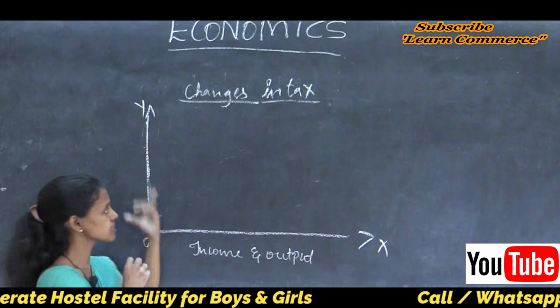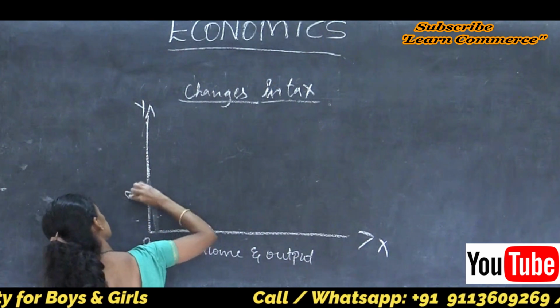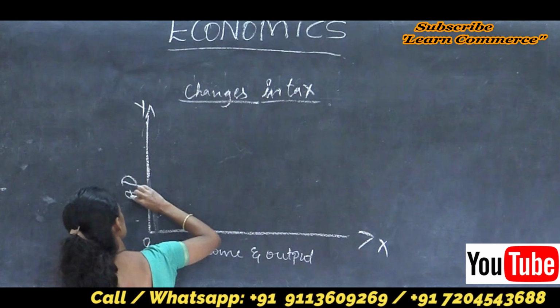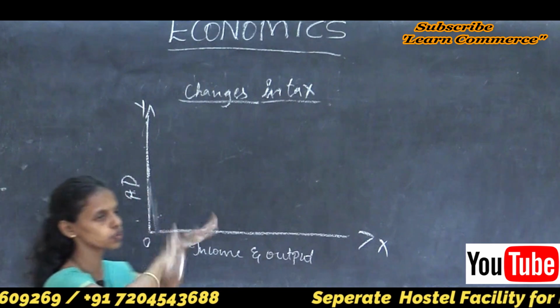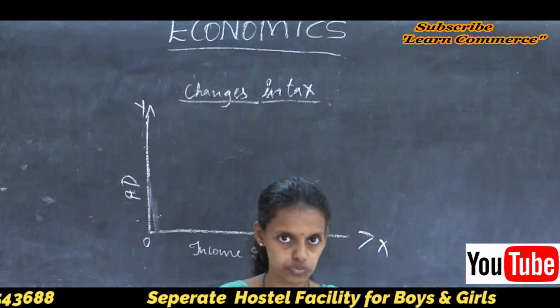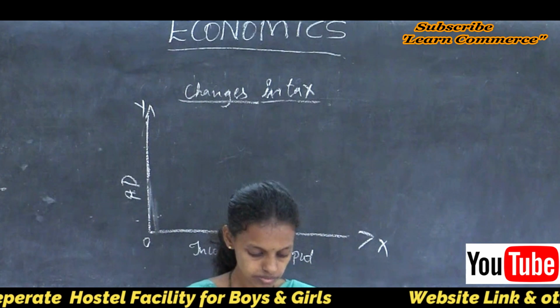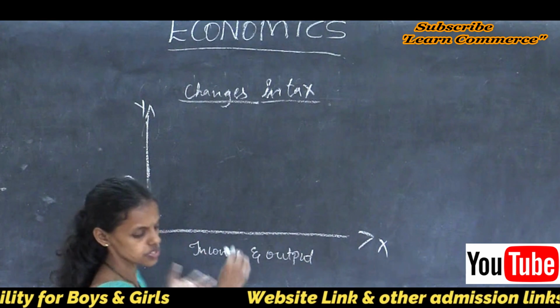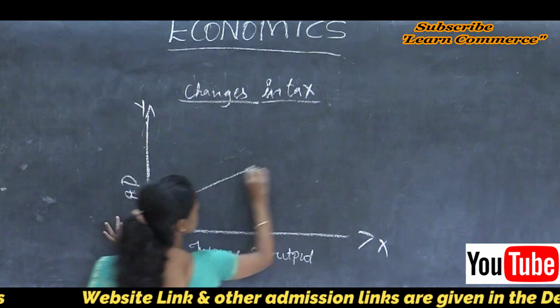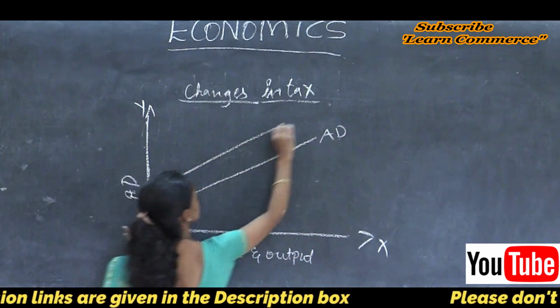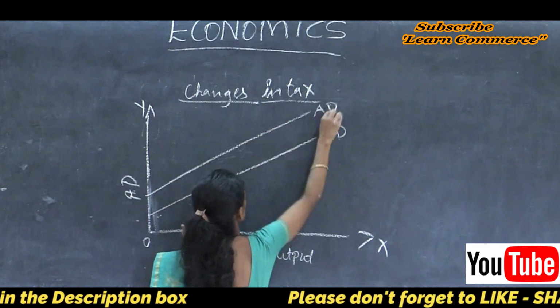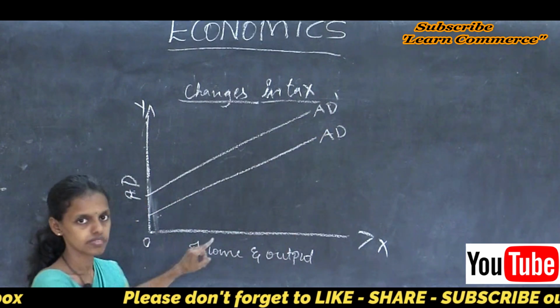The OY axis represents aggregate demand. AD means aggregate demand, which means total demand of an individual. Understood? Both are the aggregate demand curves.